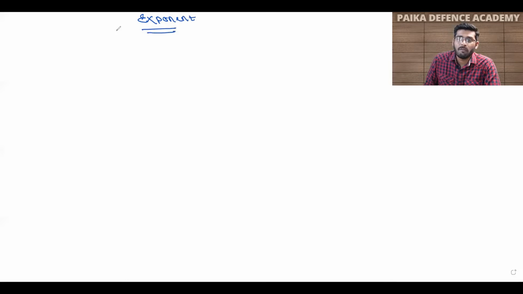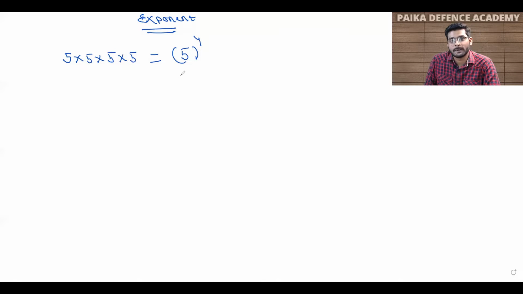Now students, if I say multiply 5 four times, then you can write 5 into 5 into 5 into 5. But you may even write it as 5 inside a bracket raised to power 4. It shows that we have multiplied 5 four times.